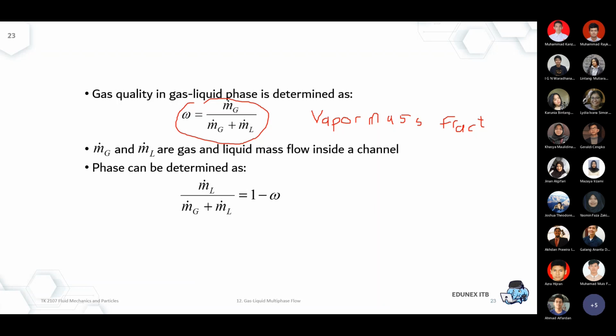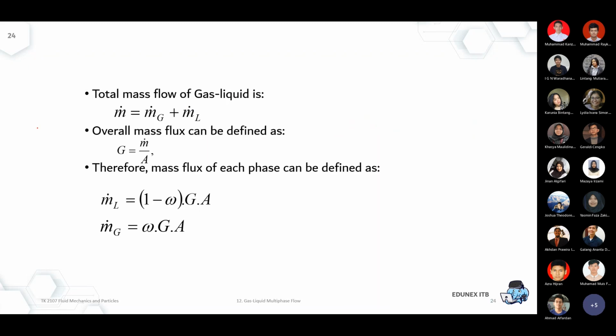Okay, so I already give the clue that all of these are empirical equations because it is almost impossible to derive them analytically because of the complexity that we talk about today. That's why most of them come from experiment, and then it's measured, plotted as a trend, regressed, and then they get the empirical equation. Of course, because this is a mass balance, if you have a gas liquid flow, the sum of gas mass rate plus the liquid mass rate will be the overall mass flow. And if it's a flux, then divide by the area.